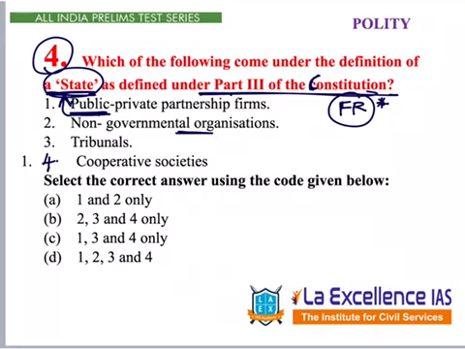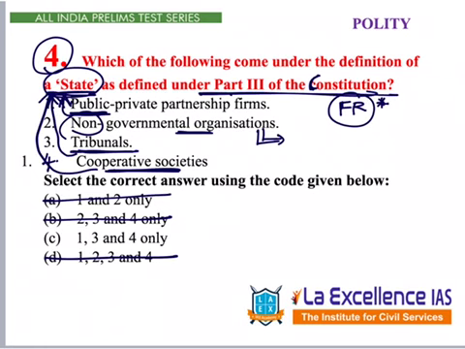Non-governmental organizations, these are not related to states. So let's keep this aside. Tribunals, these are established by the government, so this comes under states. Cooperative societies, these are there in our fundamental rights also, so that will be added under states. So we have doubt over here only: non-governmental organizations. But the word itself says non-governmental, not related to government. So we can eliminate 2. If we eliminate 2, this is gone, this is gone, this is gone. Answer is C, 1, 3, 4.